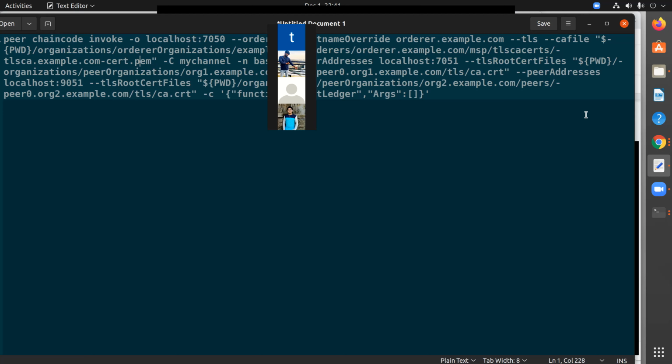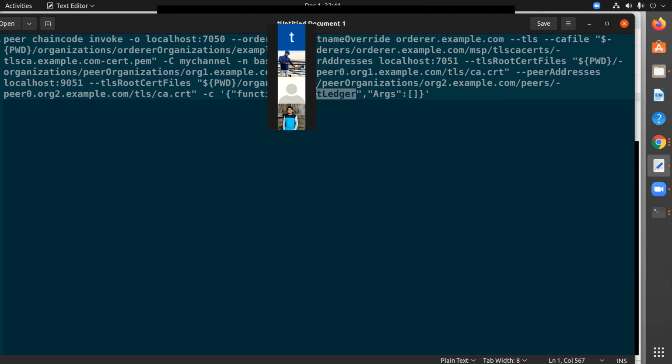Who are endorsement peers, that we'll see later. But as of now, we are using endorsement peer as the peers which we have. You can see we have peer 0 of organization 1, and we got peer 0 of organization 2. These both are endorsement peers as of now. Imagine them as a miner. They will validate their own transactions.